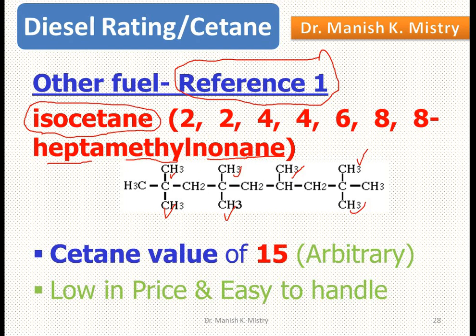The tendency of this fuel towards auto ignition is lower, and an arbitrary value of 15 is given to this one. So the first question that arises in the mind: 15, why not 0? We are going to discuss it.